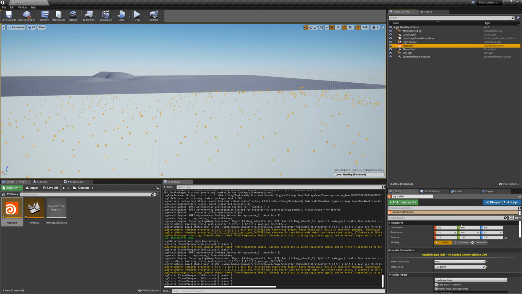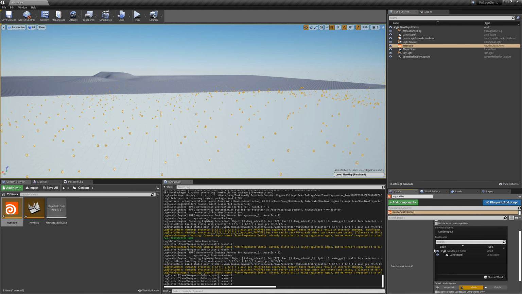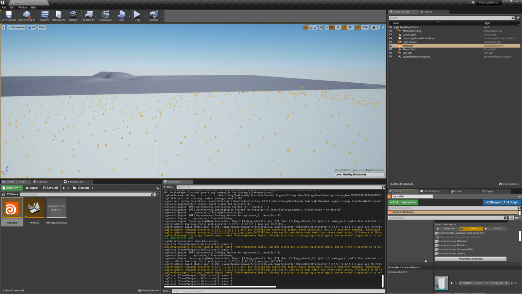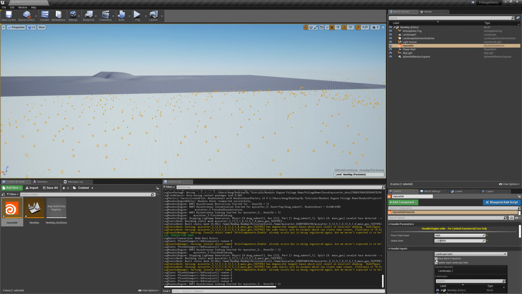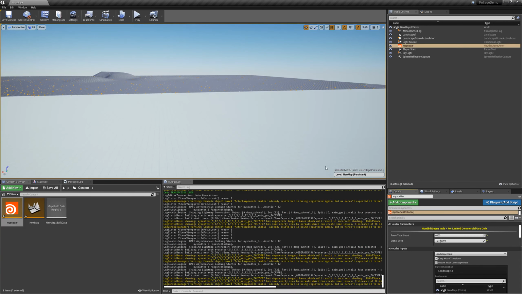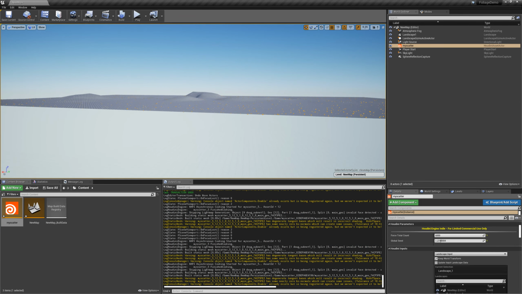So I'm just putting everything back at 0 to see what's going on. And then I want to change something on here just to get it to regenerate. Now let's go take a look at it.